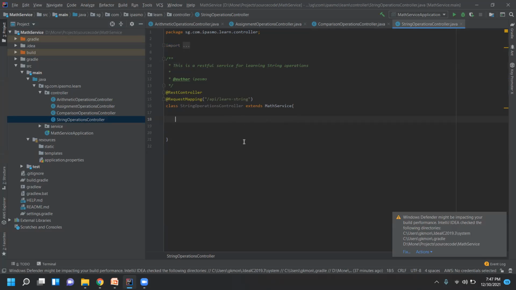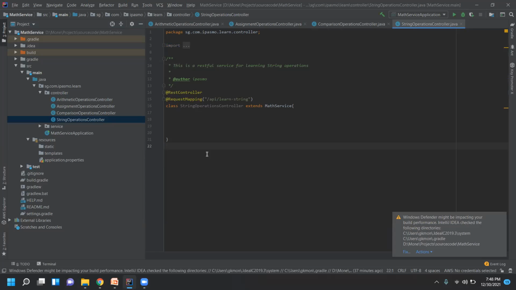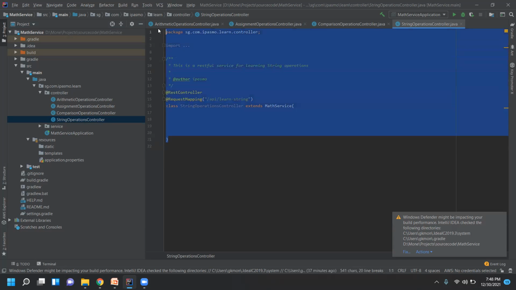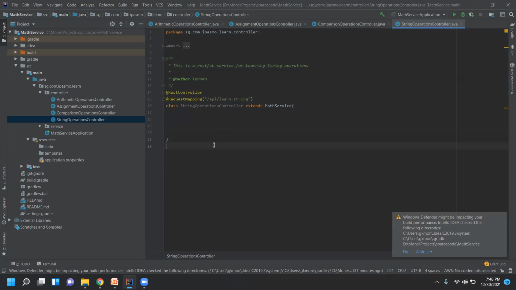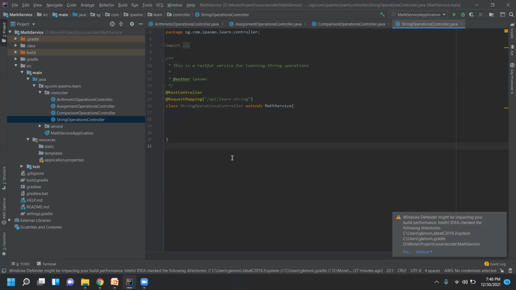So here is one thing I want to highlight. Why are we using a RESTful service? I just wanted to give you a feel of how advanced Java will look. This is all advanced Java, and we call it microservice. For your learning, you can just write main, and you can take out this part, these annotations.